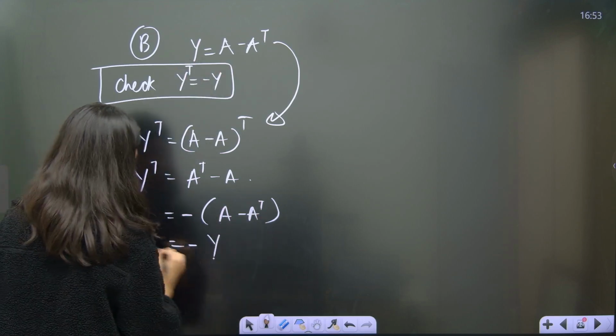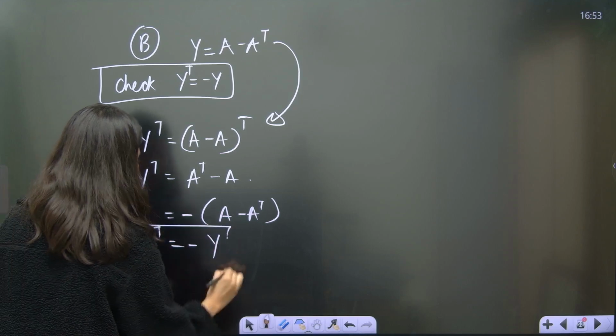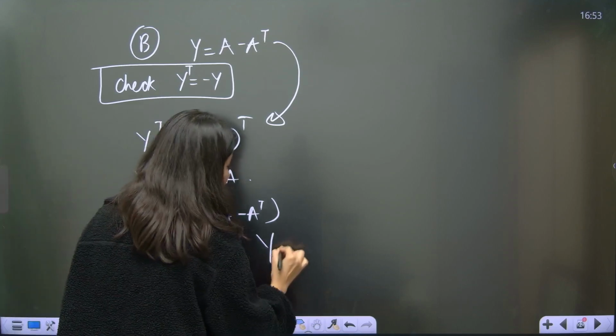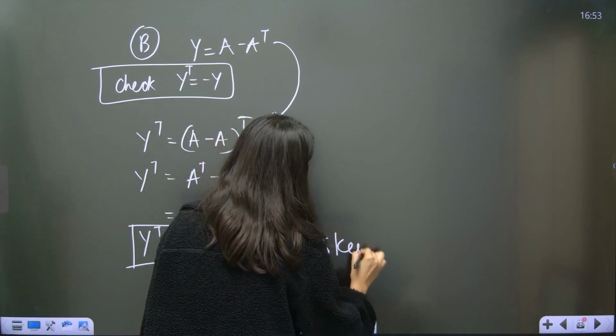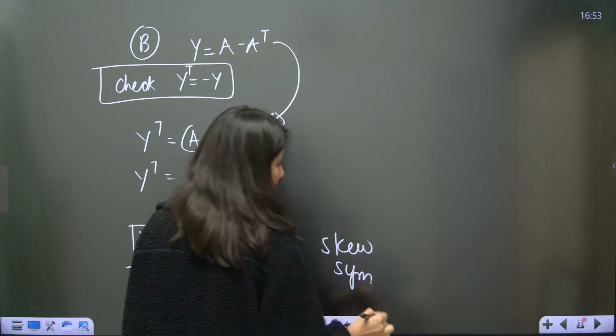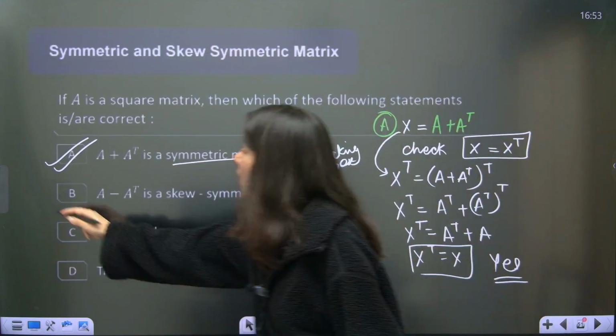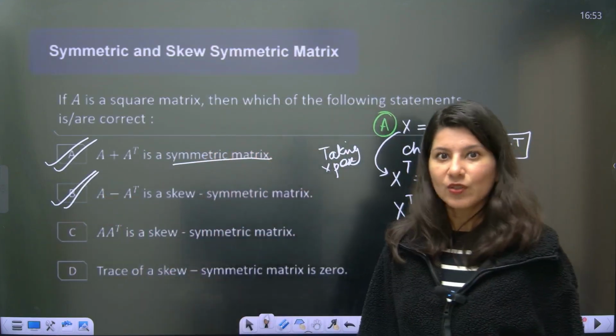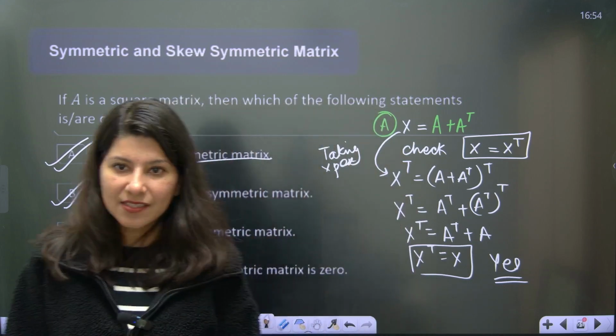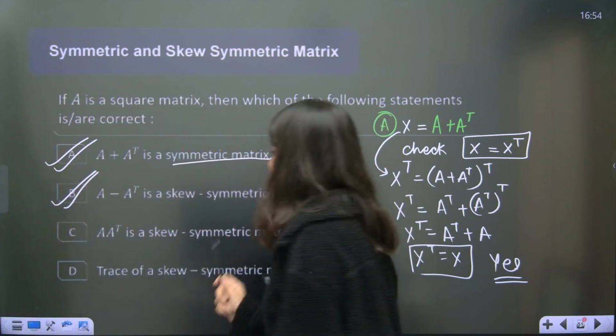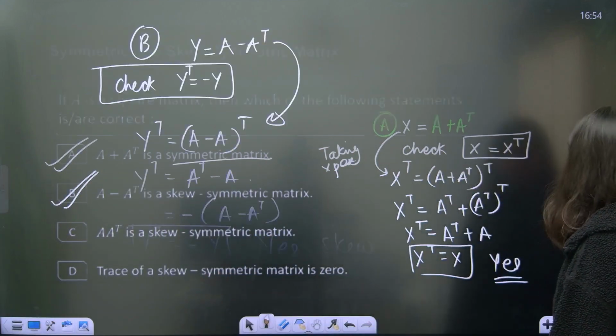This is Y. So Y transpose is coming out as Y. So hence yes, it is skew symmetric. It is not symmetric. Skew symmetric. So that means B option is also coming out as correct. Are you getting my point? Yes? Alright. Option C, A transpose is a skew symmetric matrix.